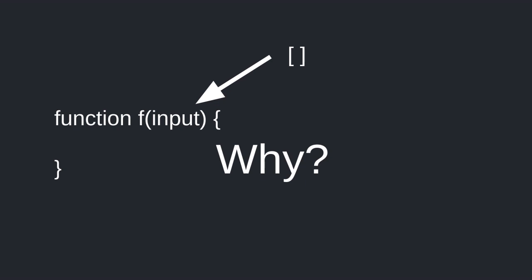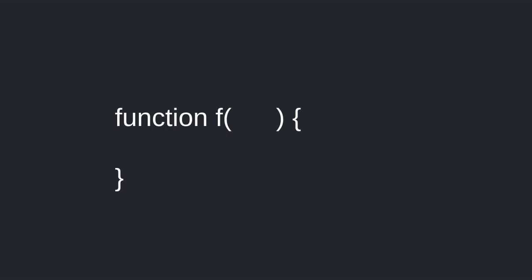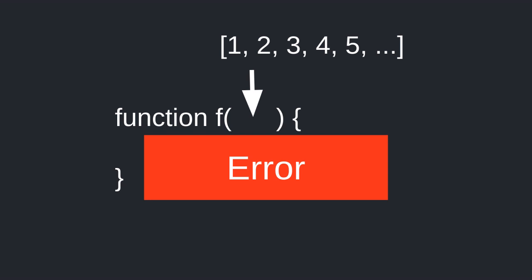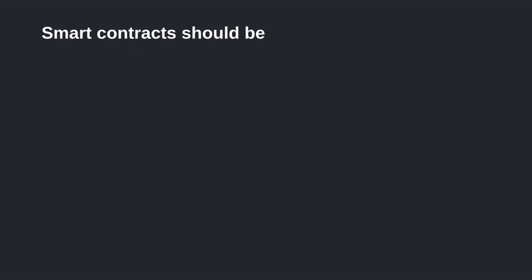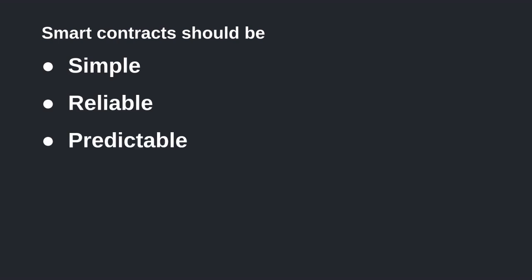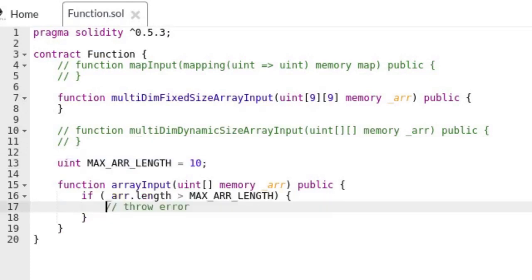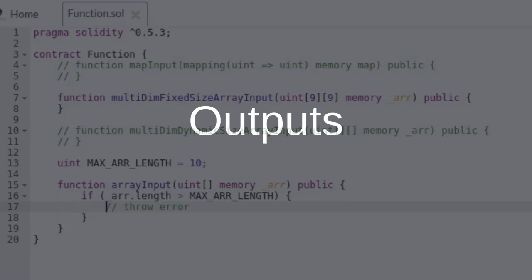The reason is simple: gas. The bigger the array is, the more gas it will use. The function would complete successfully for some arrays and fail for other inputs, depending on the size of the array and how much gas is available. As a developer, this is difficult to predict upfront, and it goes against the best practices to write smart contracts that are simple, reliable, and with predictable outcomes. One way to make this function more reliable is to require that the size of the array is less than some fixed number. This would put an upper bound on the amount of gas this function can possibly use.